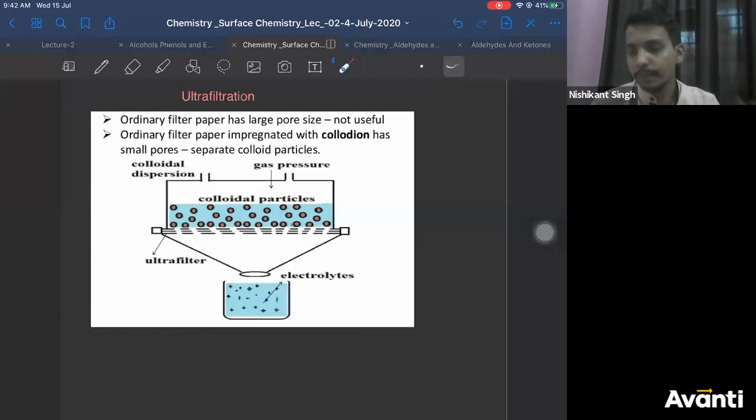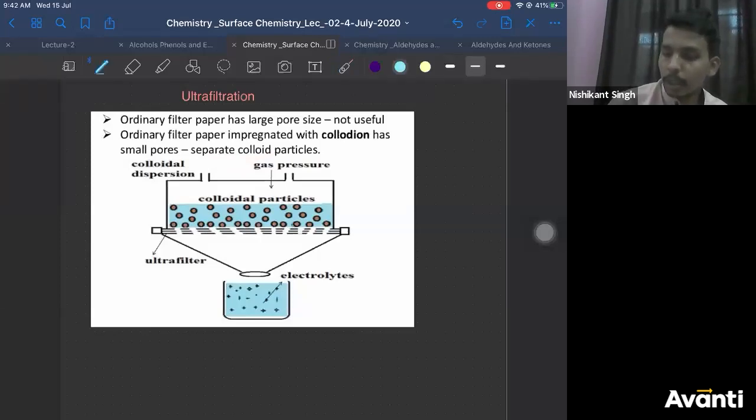So ordinary filter paper has large pore size, therefore it is not useful for us. So ordinary filter papers are therefore impregnated, you can say, or treated. Ordinary filter paper is treated with collodion. What is collodion? Collodion has small pores, right? It separates colloid particles. So I'll tell you what collodion is used here. Generally used collodion here is nitrocellulose. Nitrocellulose.